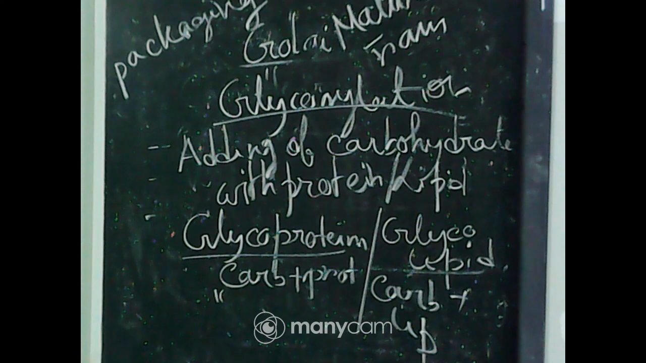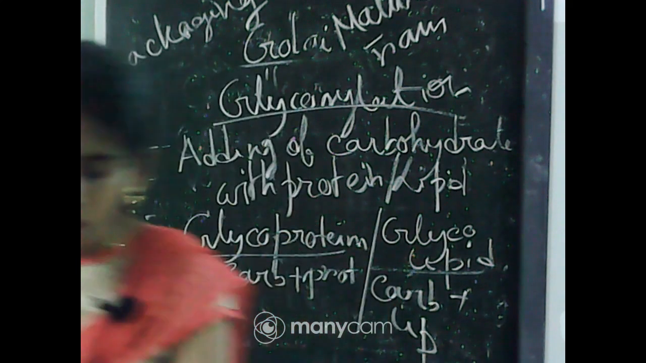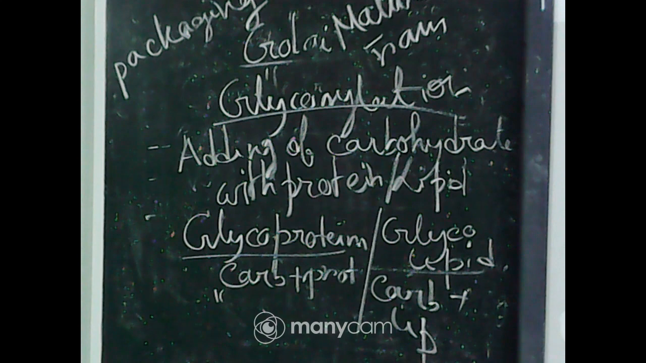So today I have completed two endomembrane system structures, that is the endoplasmic reticulum and Golgi body. In my next class I will discuss the other endomembrane system and other structures.